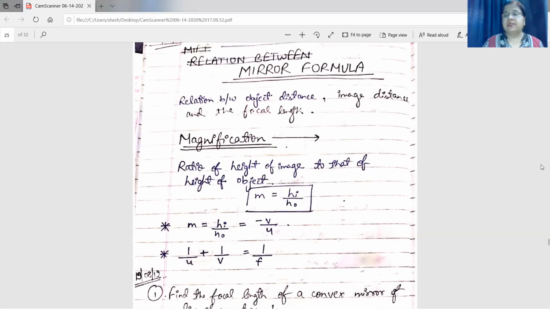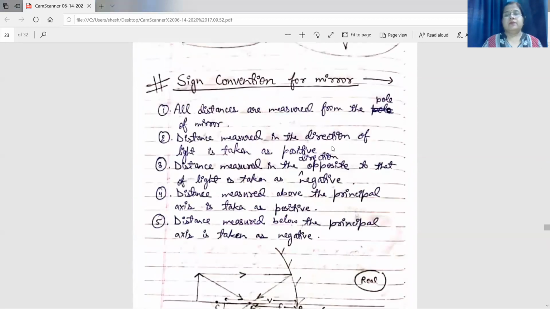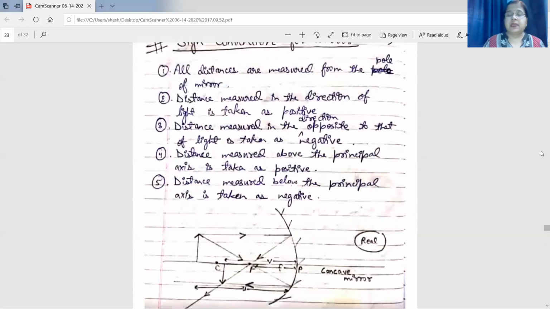Now sign convention. For the mirror, all distances we are measuring from the pole. All distances are measured from the pole of the mirror. Distance measured in the direction of light is taken as positive. See, this is the direction of light. It is moving toward the right.